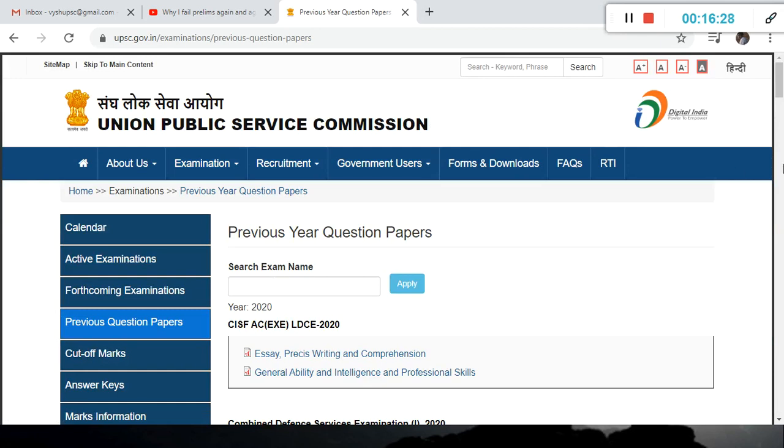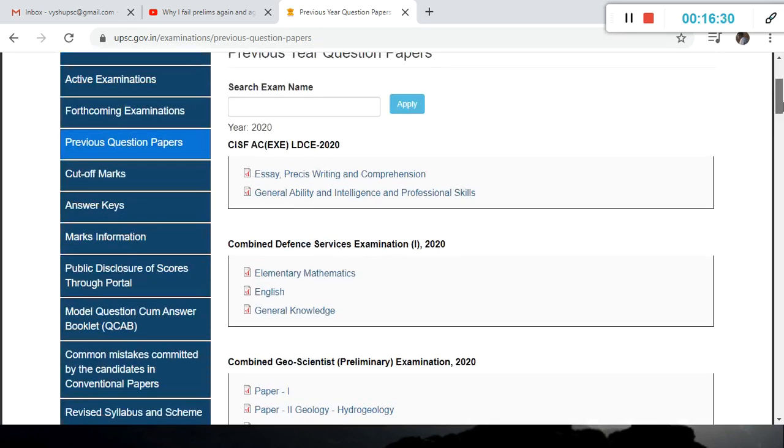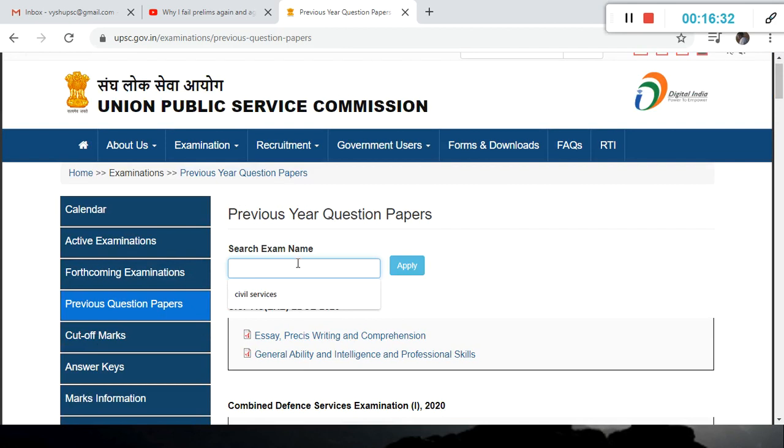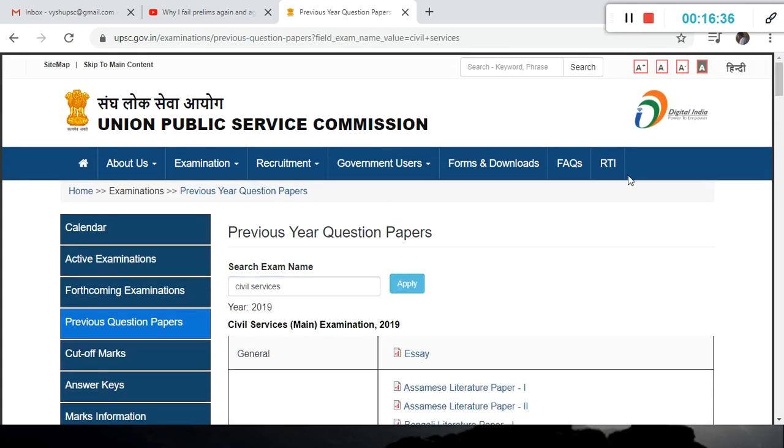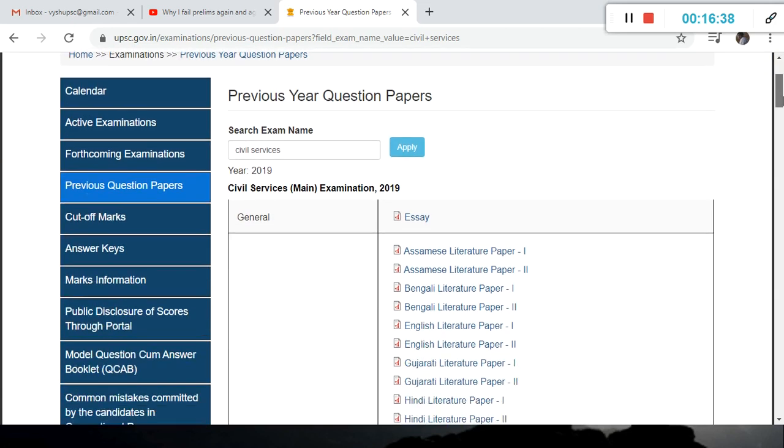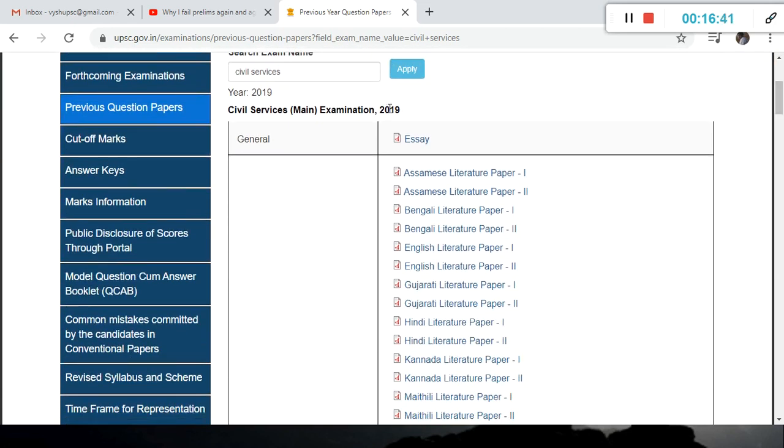So here in search exam, you can scroll down and find your paper, but for easiness sake, you simply type civil services. When you type civil services and click on apply, only the civil service paper will come, that too for every year. The latest one will come first. 2019 is the latest exam, so that is there on top.